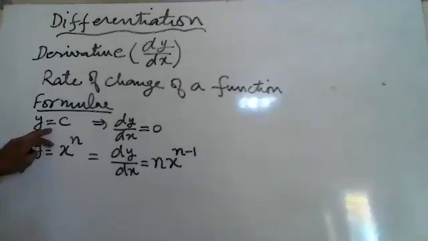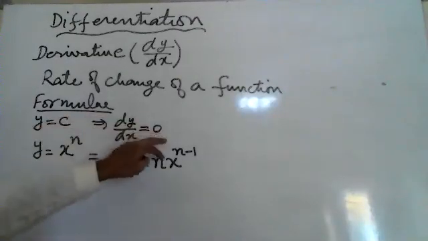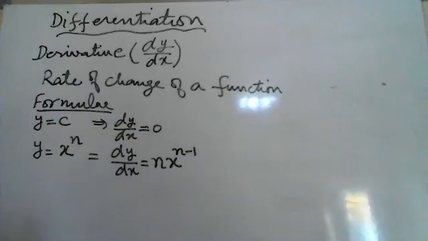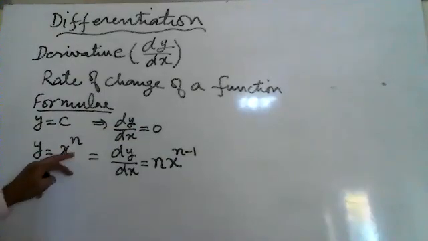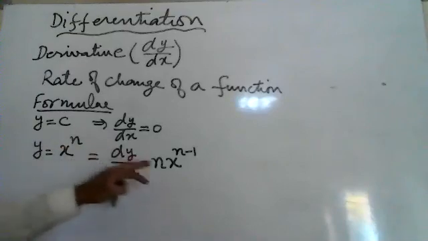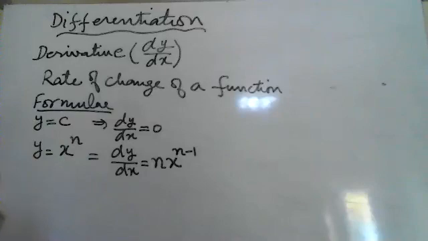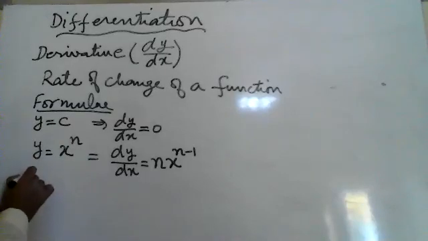If y is constant, the derivative will be equal to 0. If the function is x raised to power n, the derivative will be equal to n into x raised to power n minus 1. This is a very important formula. If y is equal to